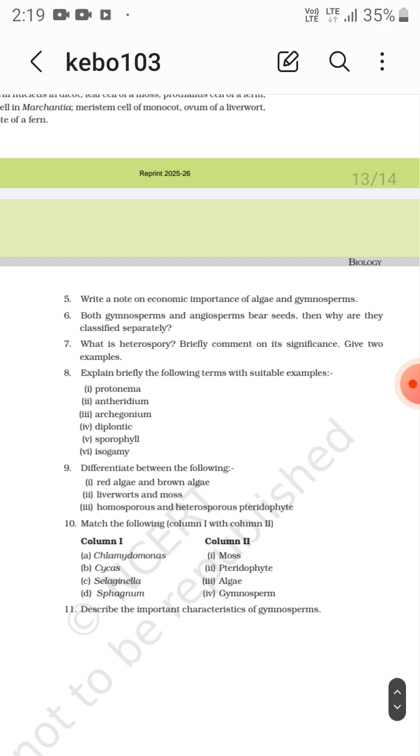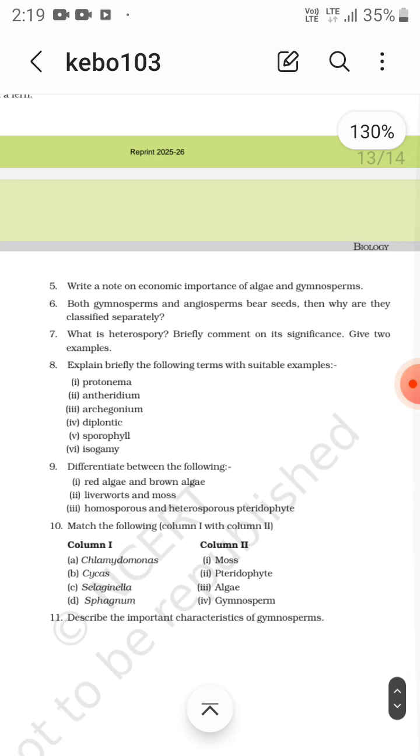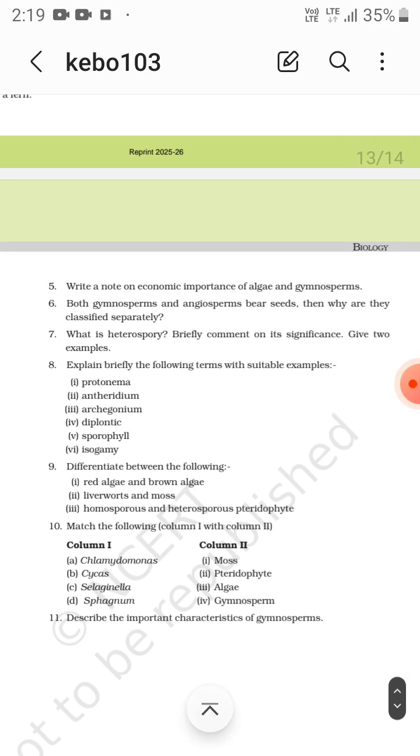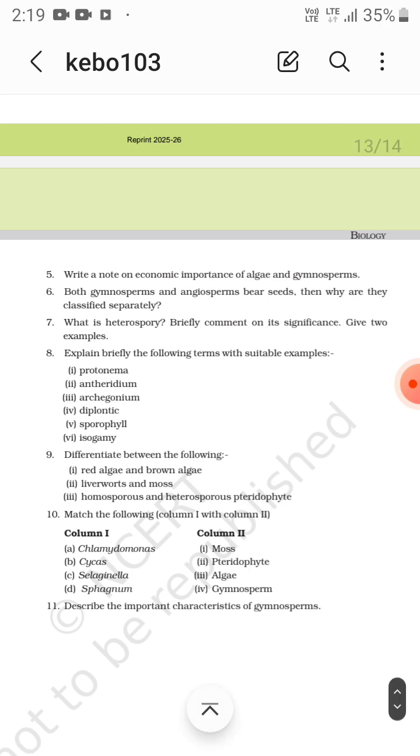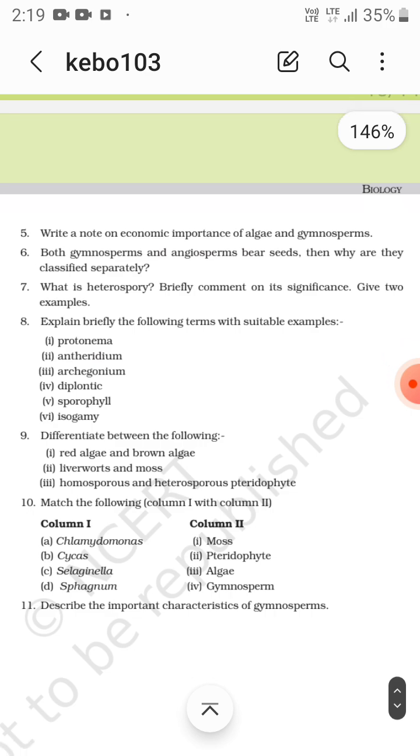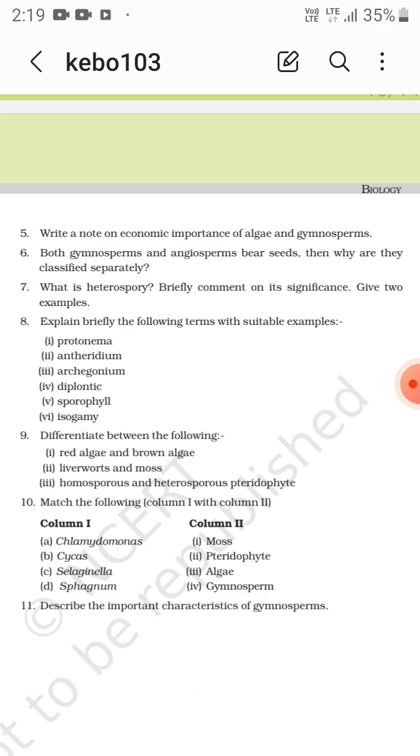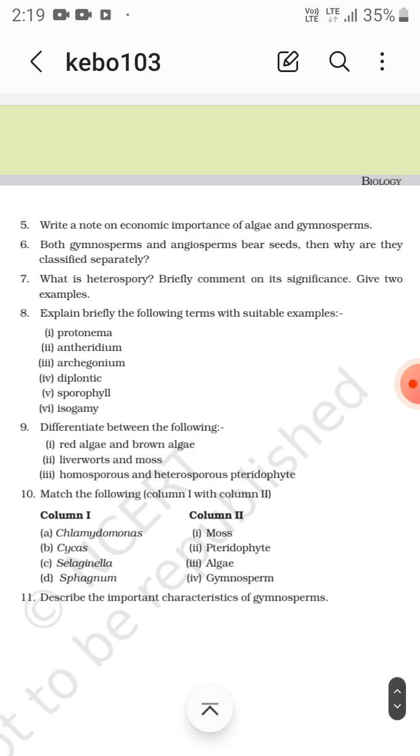Write a note on the economic importance of algae and gymnosperms. 20% of oxygen is released by algae. Both gymnosperms and angiosperms bear seeds, so why are they classified separately? Because the seeds in gymnosperms are not enclosed, they are naked, but in angiosperms they are covered.